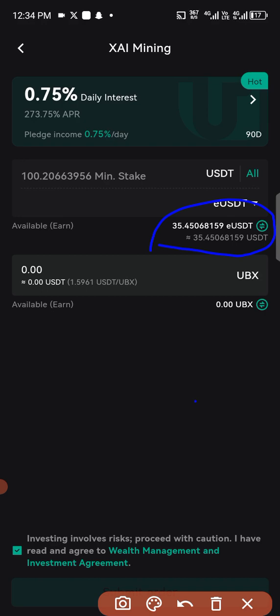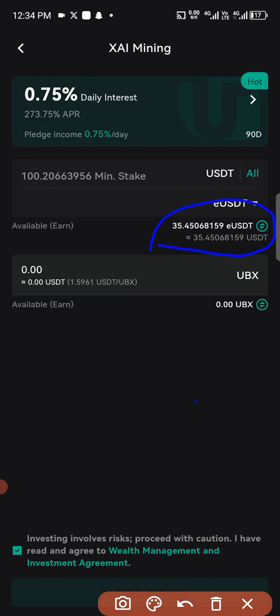All right. So what you have to do here is that for those of you that have some EUSDT, you come down to this point, where you have that space box, you type in 50 USDT.